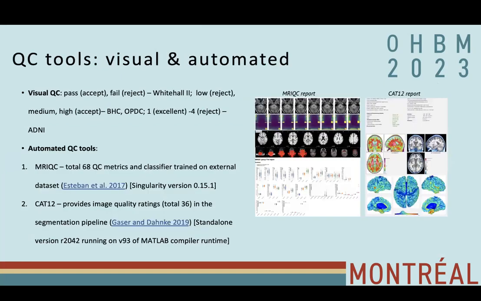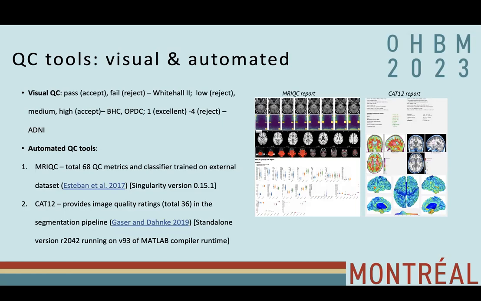First, we obtain visual QC from dataset owners, and each dataset has different categories of visual QC. So after a careful inspection of the description of these categories, we bin the images into accept and reject labels. Then we process each anonymized defaced image in automated tools. One of the tools is MRIQC. We obtain 68 quality metrics, and then we use the MRIQC classifier to bin the images into accept and reject quality.